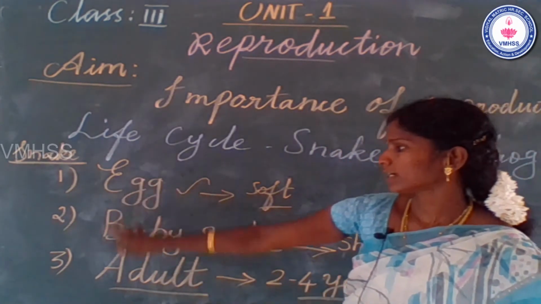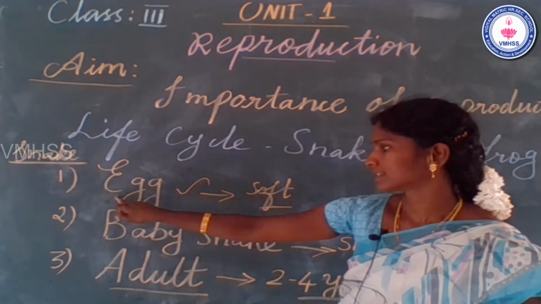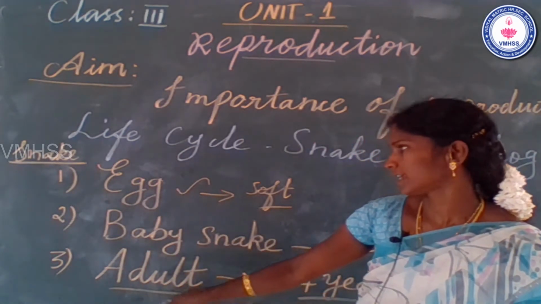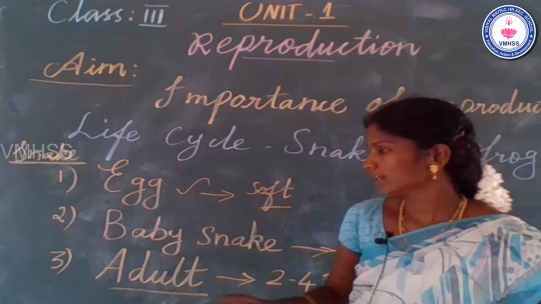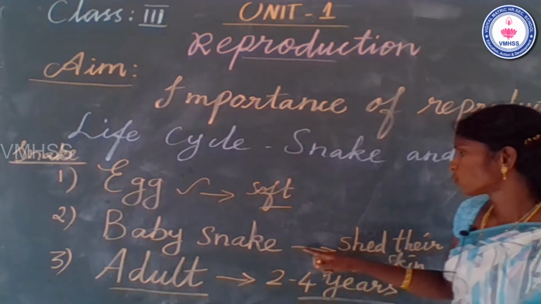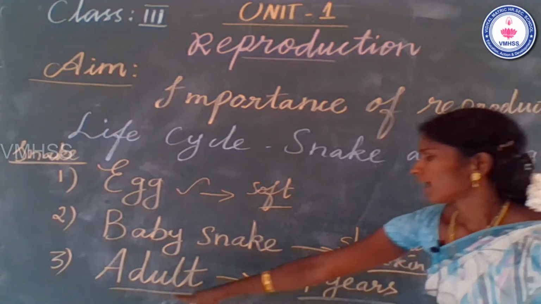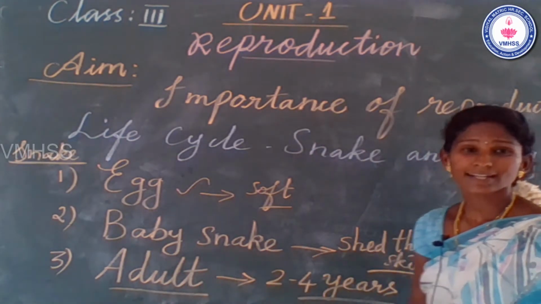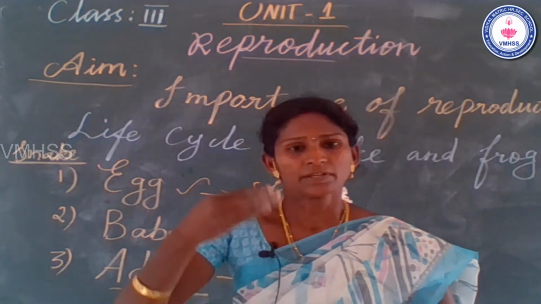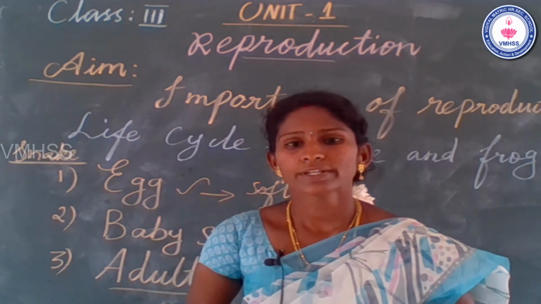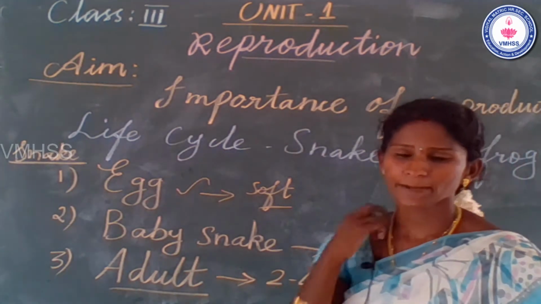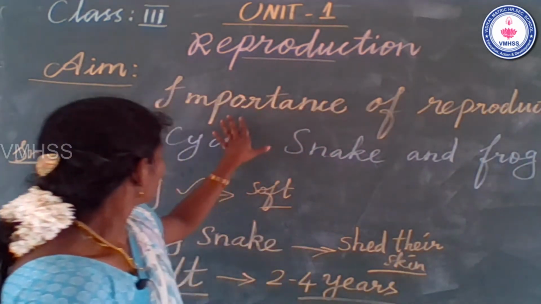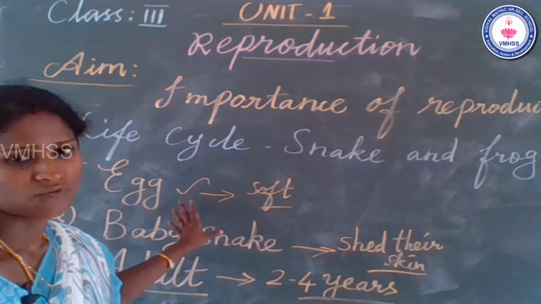Okay, so there are only 3 stages of a snake's life cycle: egg stage, baby snake, adult stage. The snake's eggs look very soft, and the baby snake grows up and sheds the skin. Then in the third stage, the young snake, after growing up 2 to 4 years, changes into an adult snake. So the snake's life cycle is over.